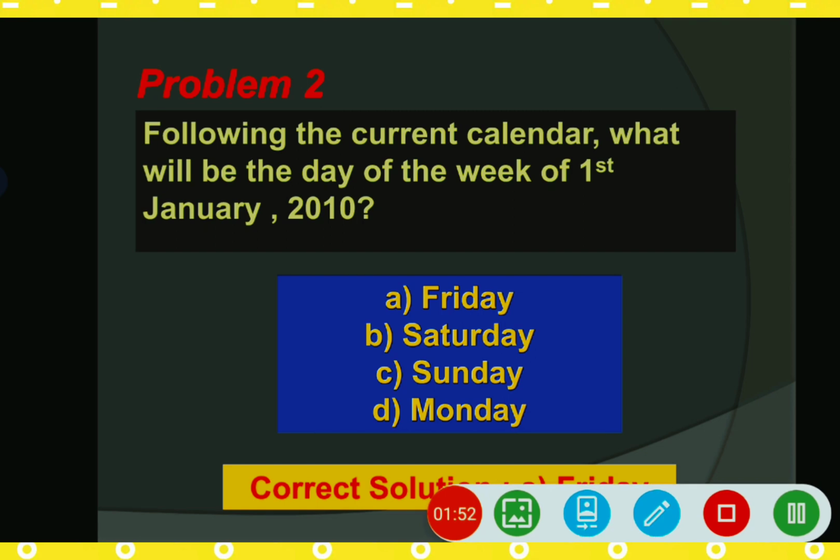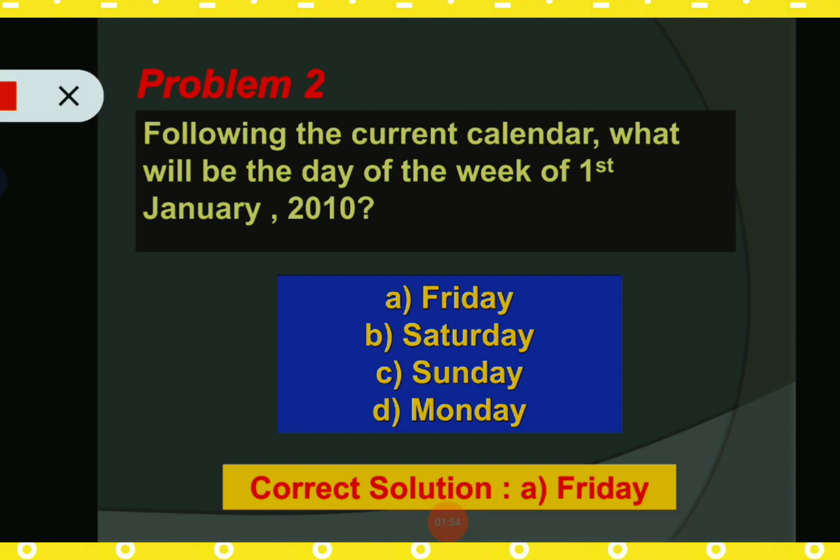So here we can see our next problem, that is following the current calendar, what will be the day of the week of 1st January 2010? And for this problem we have 4 options as usual: Friday, Saturday, Sunday, and Monday. So the correct answer is Friday, that means option number A. So now move on to the next slide, where we can see the actual solution for this problem.